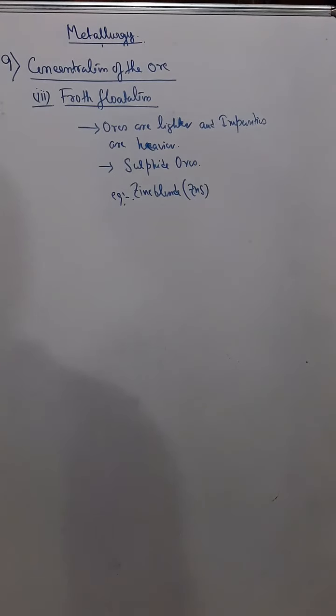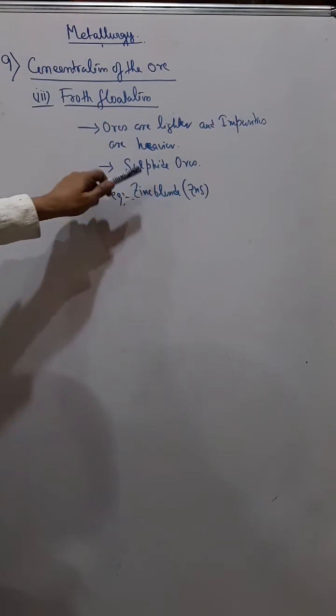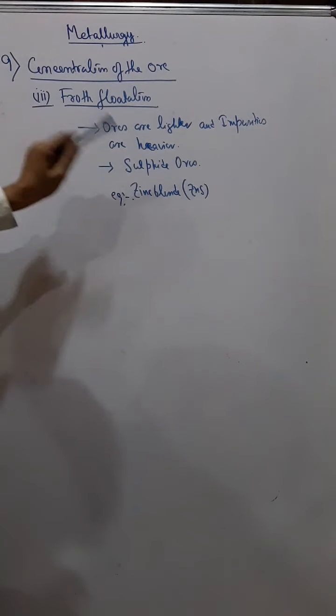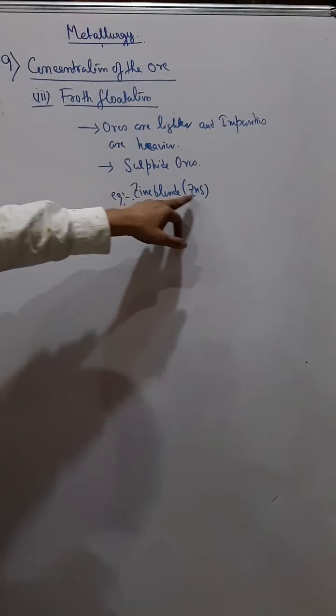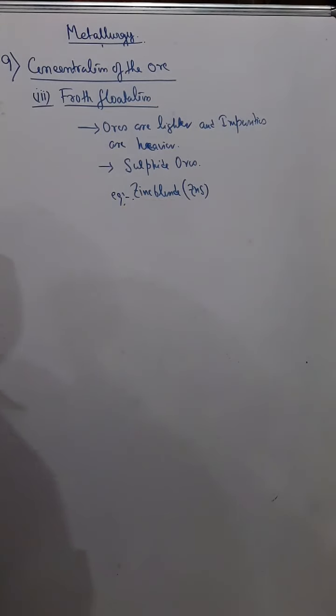Okay, the next method of concentration of ore is froth flotation. We use this method when the ores are lighter and the impurities are heavier. Example, sulfide ores. Generally we use the froth flotation process for sulfide ores. Sulfide ore means ore containing sulfur, like zinc blende, copper pyrites, and iron pyrites.